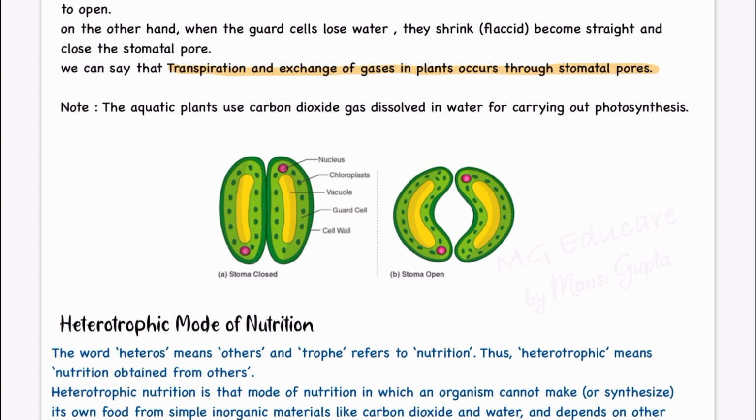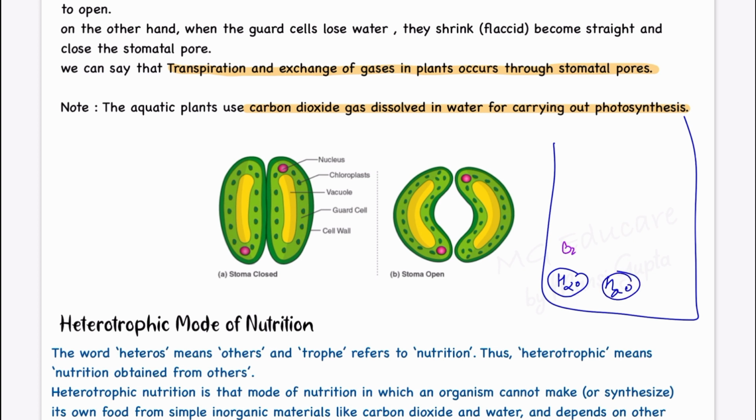Also, the aquatic plants use carbon dioxide gas dissolved in water for carrying out photosynthesis. So, aquatic plants, unlike the terrestrial plants which are on the land, which take up carbon dioxide from the atmosphere, from the air, are in water, where there is not as such air present like the atmosphere. So, in water, like these are the H2O molecules, oxygen is also present dissolved, and carbon dioxide is also present in the dissolved form. So, for the need of carbon dioxide, the plant takes up the carbon dioxide that is dissolved in the water. Okay.